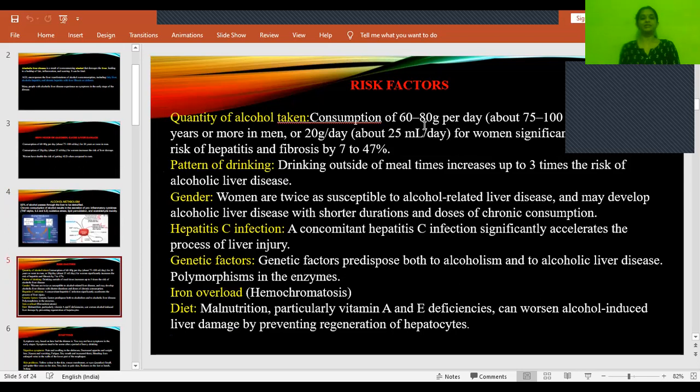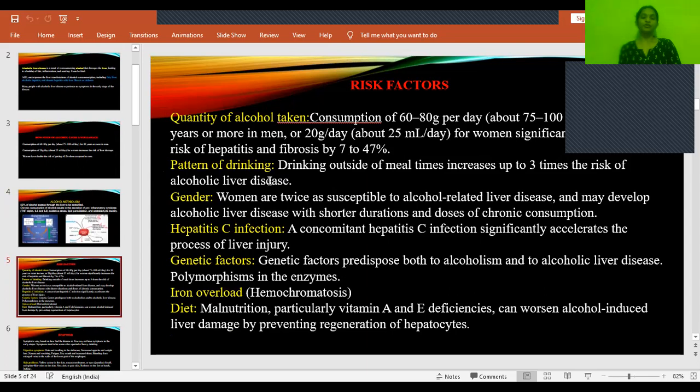And then, who are at risk of getting alcoholic liver disease? A few parameters are taken into consideration. The first thing is the quantity of alcohol taken. As I said, 75 to 100 ml per day for 20 years in men and 25 ml per day in women puts them at a high risk of getting hepatitis and fibrosis, by 7 to 47%.